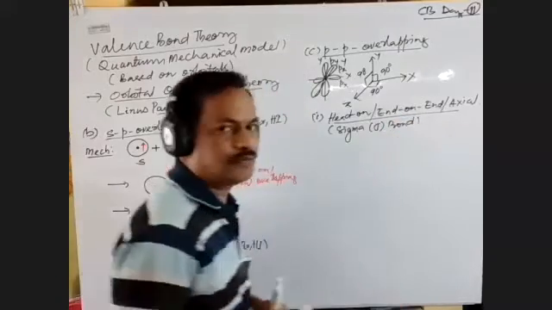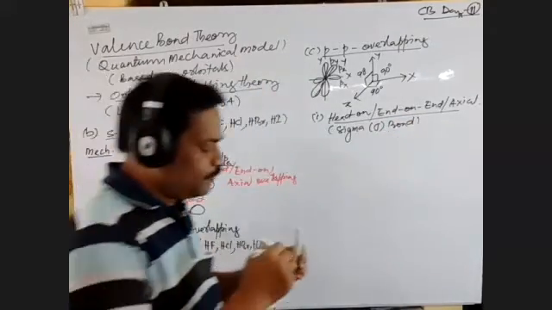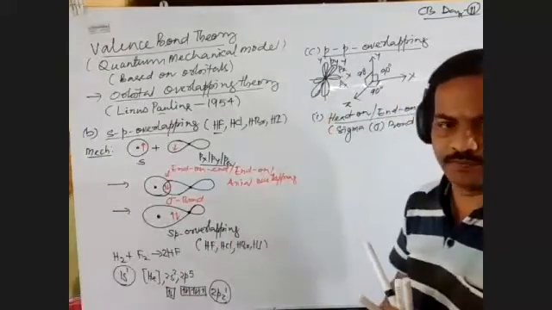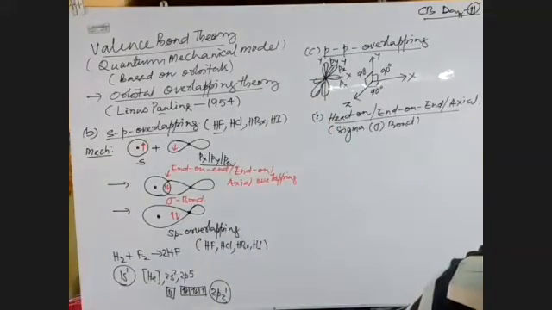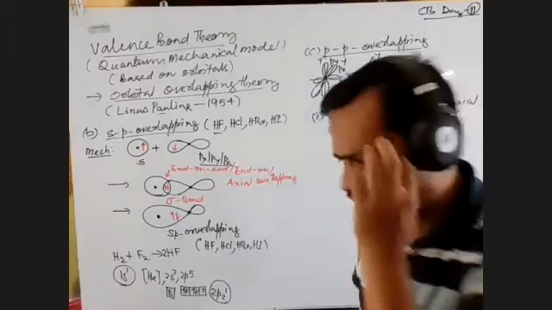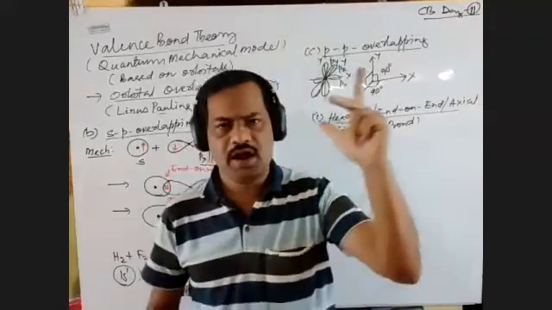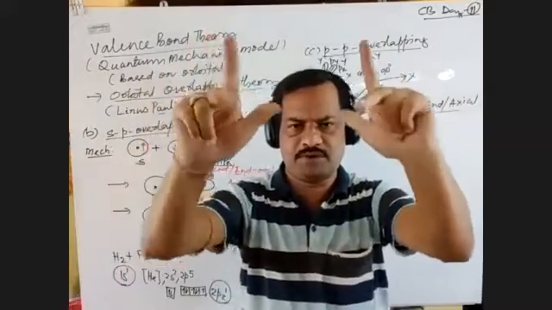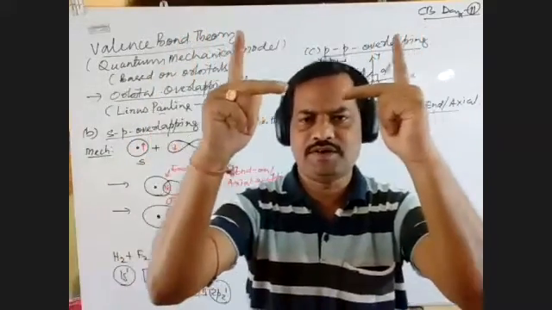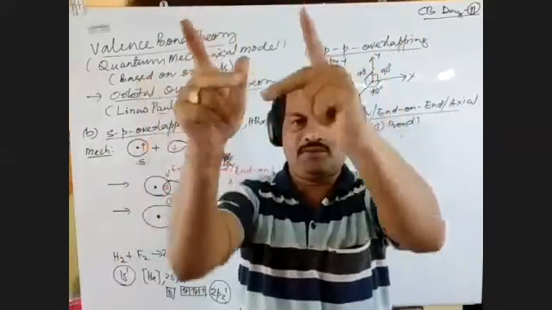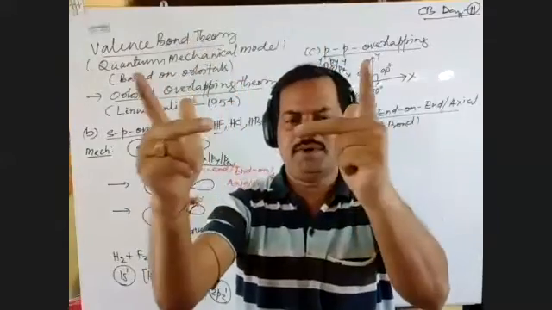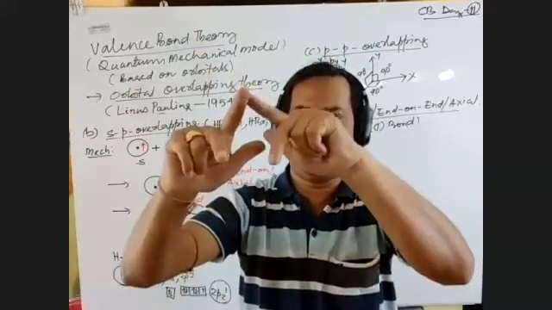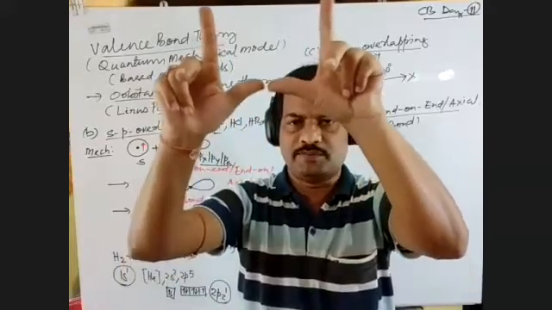Second, if they cannot overlap axially, why? Let me show you a small example here. I have three fingers kept like this, and all three fingers are mutually perpendicular. Suppose this is X, this is Y, and this is Z.